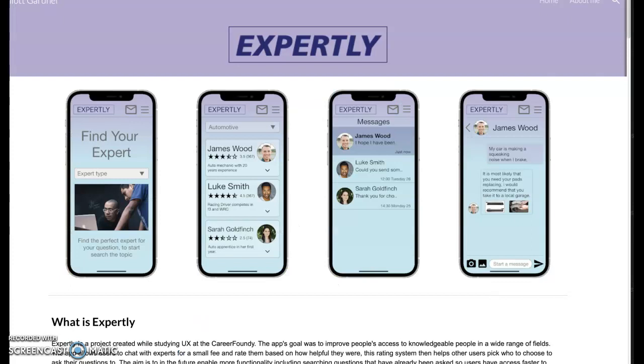So now let's have a look at the questions. First question: Have you ever given feedback on someone else's design before? Have you ever received feedback on your own design? Yes, as part of this course, as I was just mentioning, I received feedback from other members of Career Foundry, other students, and I also gave them feedback. This was really useful, both seeing other people's work and getting feedback on mine. I think it helps bring everybody up, improves both my work and their work. Getting ideas off each other is a really important part of the process.